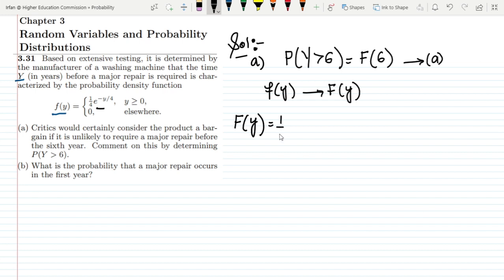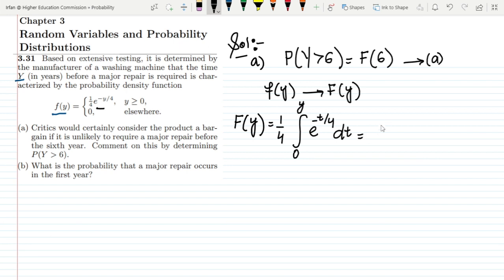I am already writing the constant outside of my integral, and writing it from the lower value up to some arbitrary value, let me take it y, and changing the domain of my function from y to t, as we have been doing previously. So exponential of minus t by 4 and d of t.